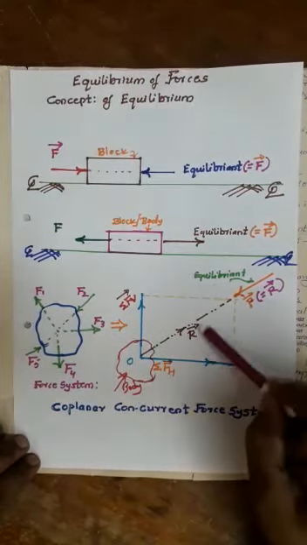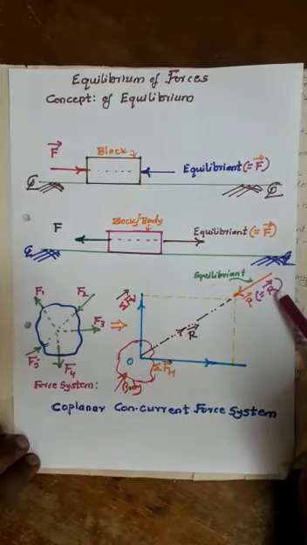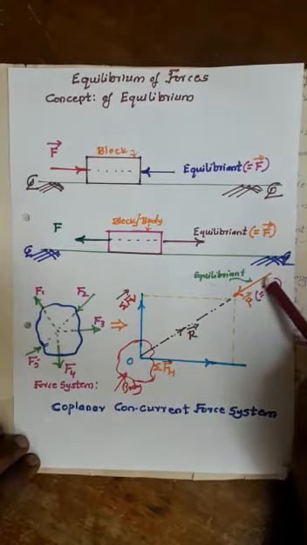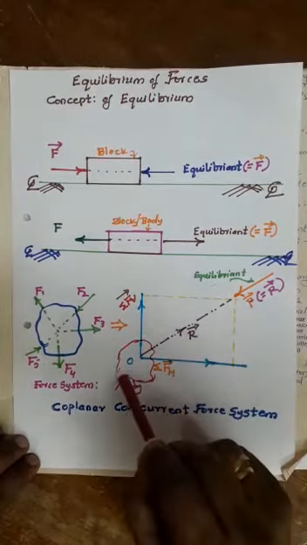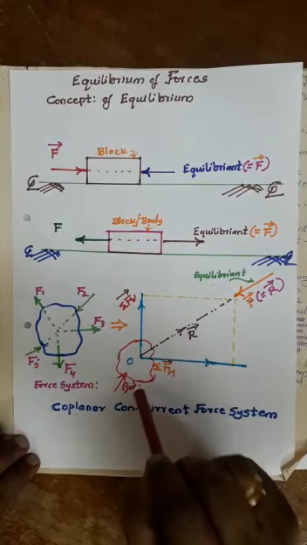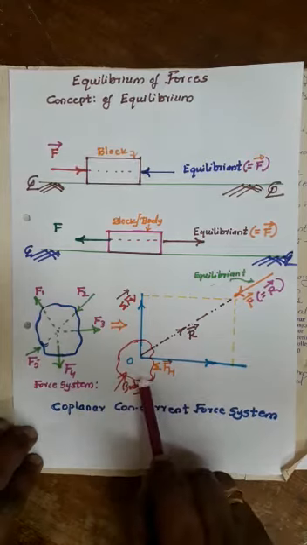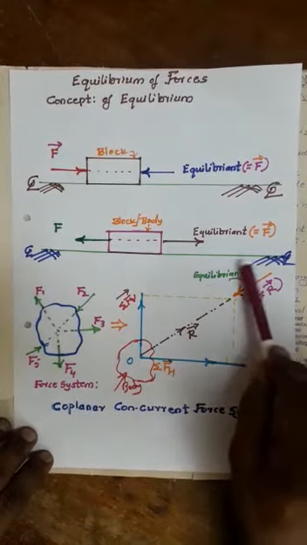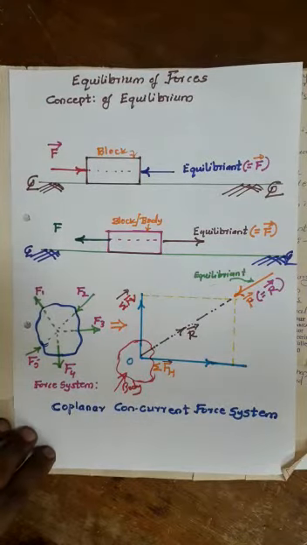If you apply another force P which is equal to the magnitude of the resultant R and opposite in direction along the same line of action, this body will come to rest. It will not move in any direction. So this state is called the concept of equilibrium. The force which brings the body to its original position is called the equilibriant.